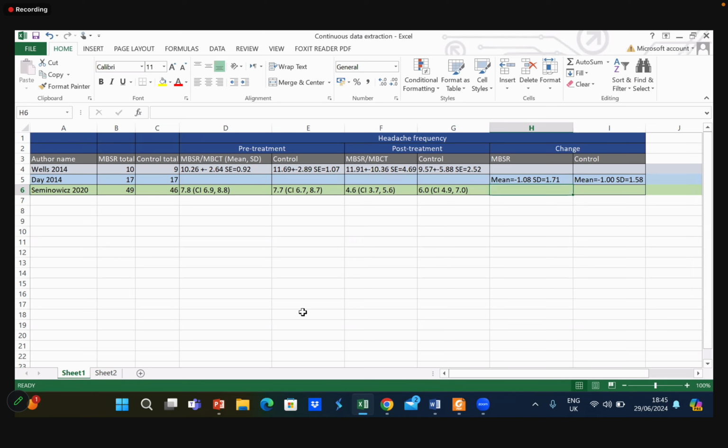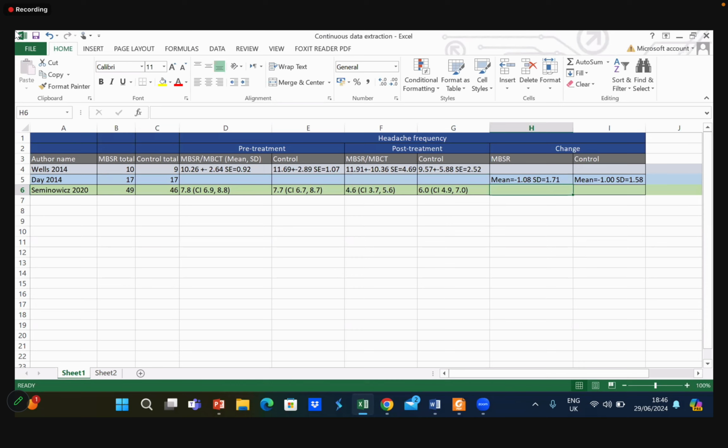So in that original analysis where we added the change, we will use standard mean difference as the effect measure. But right now we are doing the workup to calculate the change in headache frequency for Wells and Seminovic. That's why we are using mean difference as the effect measure in our pre-workup to calculate the change.